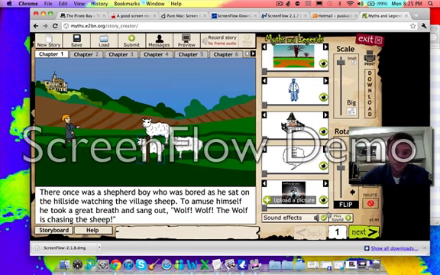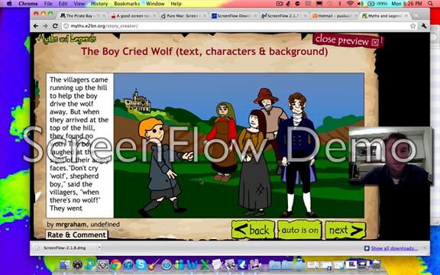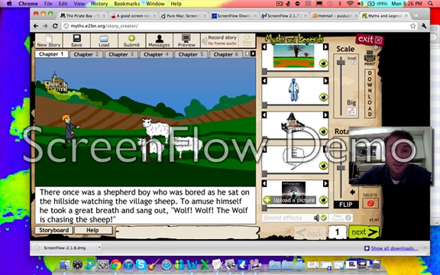Click OK, and you can test it by clicking Preview. And then dragging your mouse over to the character and not clicking. Just let go of the mouse. Okay. So that's how you add sound effects to your story.